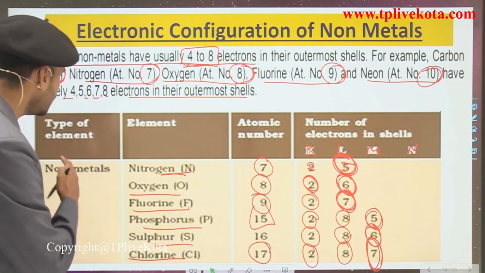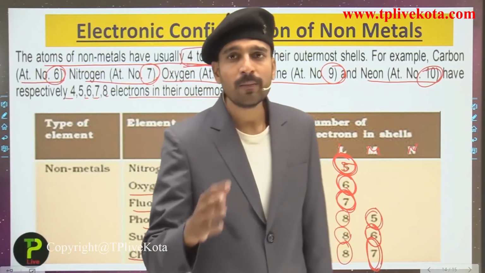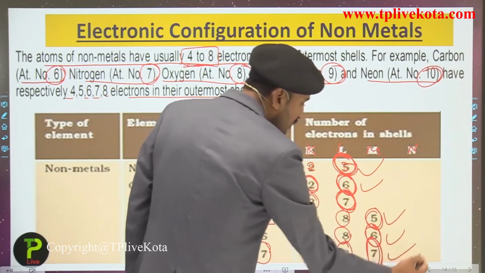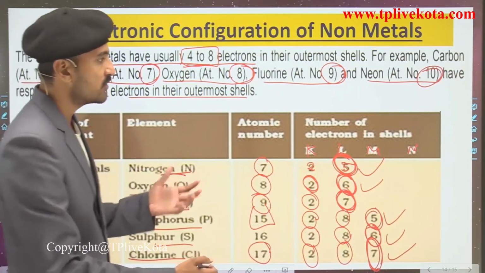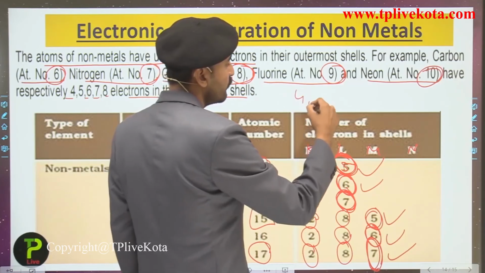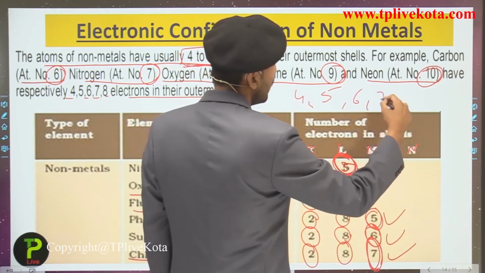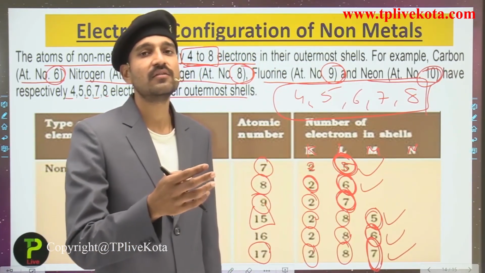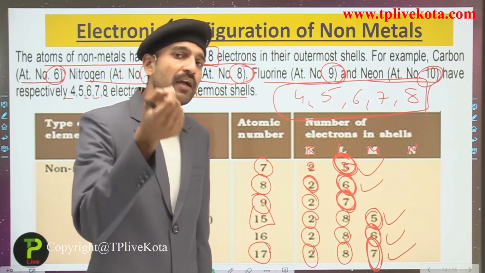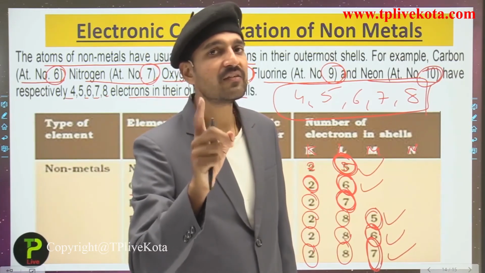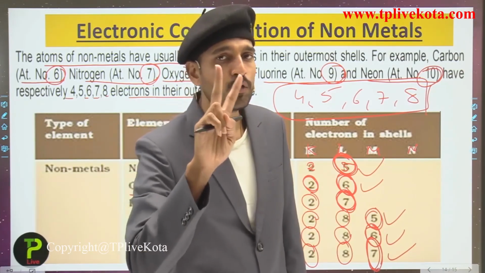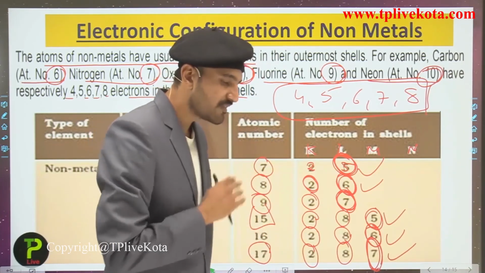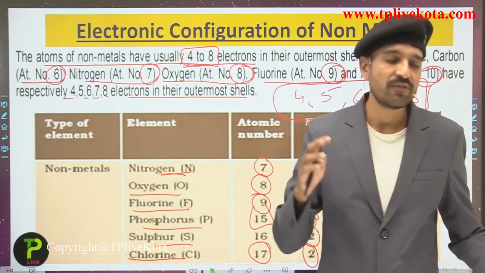So students, you have seen here, these are some of the non-metals that have 5, 6 or 7 electrons in their outermost shell. Now talking about generally, the non-metals should be having 4, 5, 6, 7 or 8 electrons in their outermost shell. And there is an exception, that is hydrogen and helium. Hydrogen has only 1 electron in its outermost shell and is a non-metal, while helium has 2 electrons in its outermost shell and is also a non-metal. So students, this lecture is all about what we have studied till here.